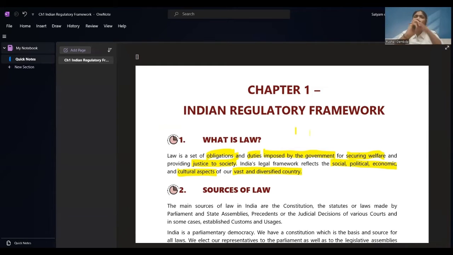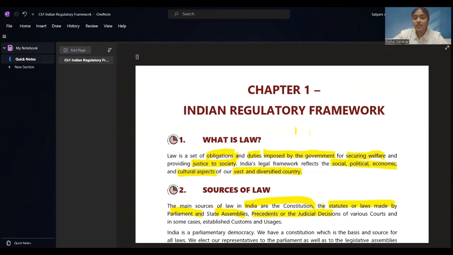Now, this law, you will be thinking, how did this law come into question? Who created it? What is the source of law? Who is going to write the laws? So, we are going to see the sources of law now. Now, the main sources of law in India are the constitution, the statutes or laws made by the parliament and state assemblies.